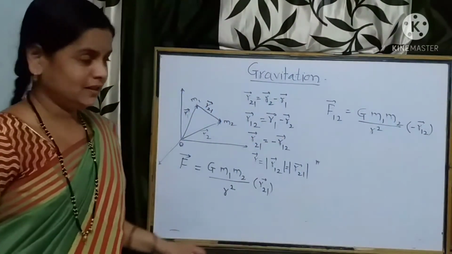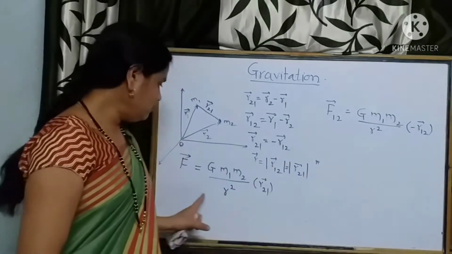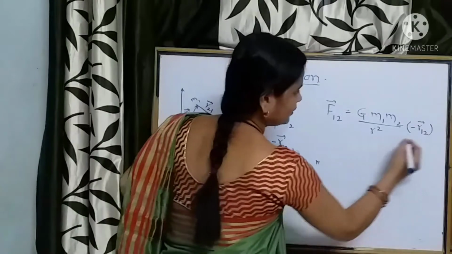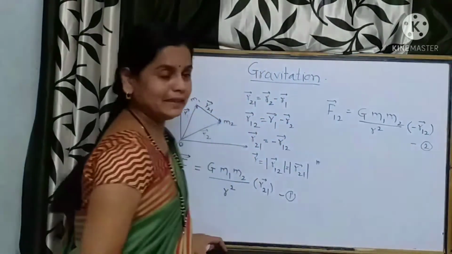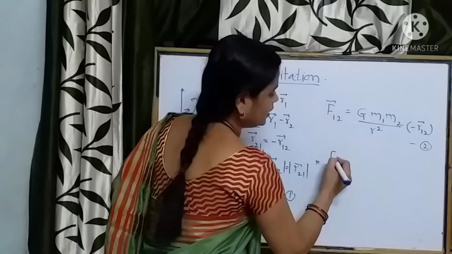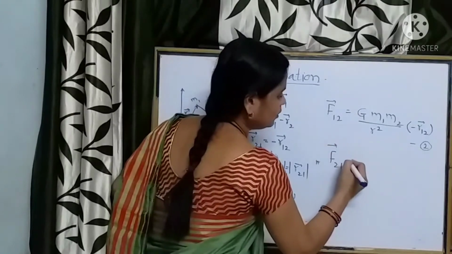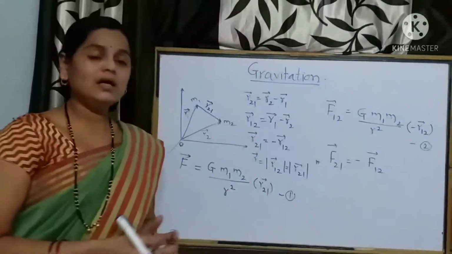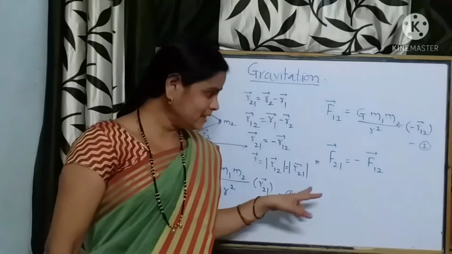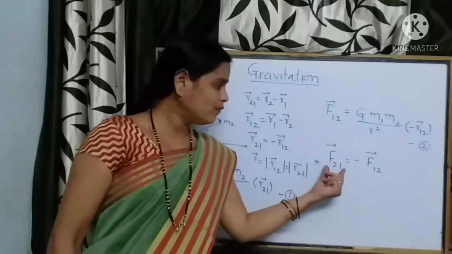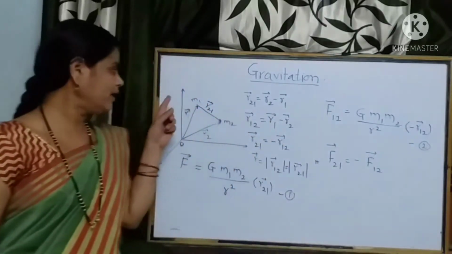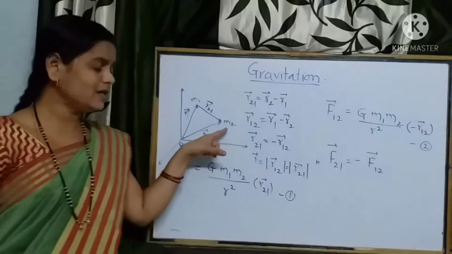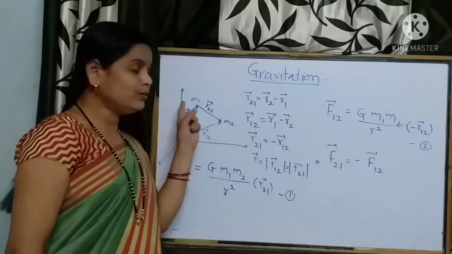Isn't it? Fine. It means from these two equations we can conclude, this is equation 2, then F21 is equal to minus of F12. What are these two forces? These two forces are nothing but the force experienced by point mass m1 due to m2 and the force experienced by m2 due to m1.